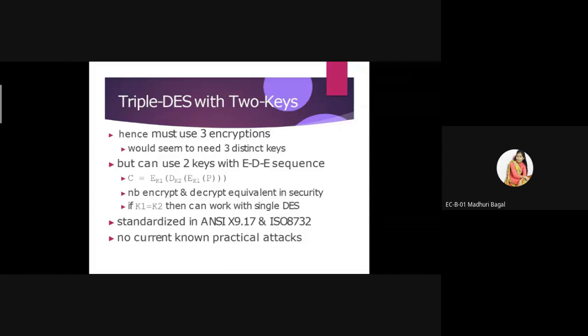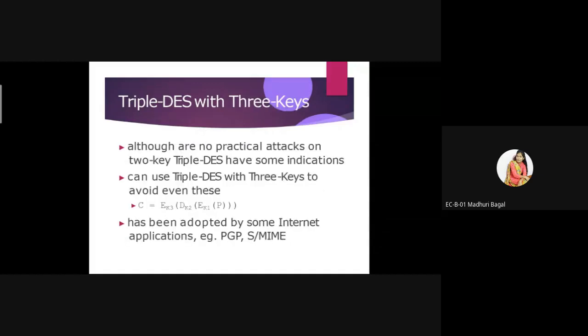If we use three keys in triple DES, our arrangement of converting the plaintext into the ciphertext is represented by one equation. That equation is C = Ek3(Dk2(Ek1(plaintext))).